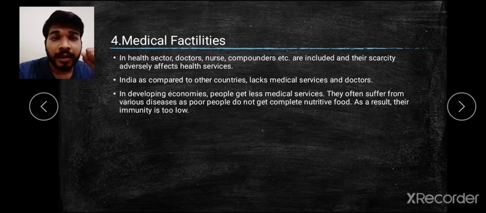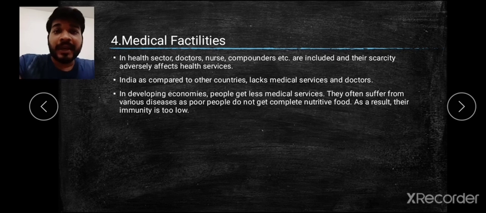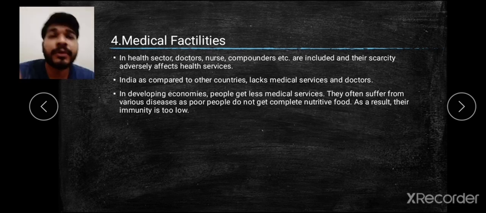In various places various diseases are there, and poor people cannot afford health services, whether the nation is developing or developed. Because they come under poverty, they are not consuming good nutritive foods, so poor people suffer from disease and die, and their immunity is also much lower compared to people of the rich class or middle class. This is what is happening because of poverty.